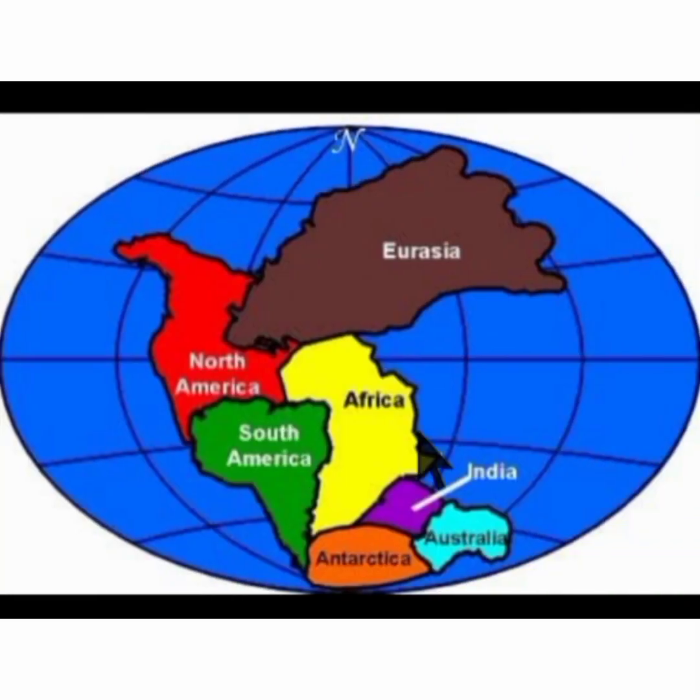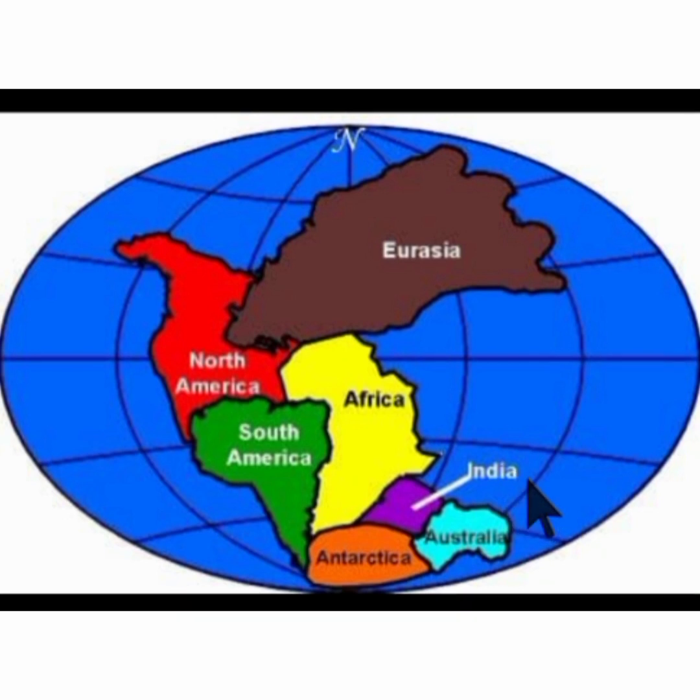And this supercontinent used to look like this. Here we were having Eurasia. The continents Europe and Asia were combinedly known as Eurasia. Here we have North America, South America, Africa, Antarctica, Australia, and this particular piece of land was called India. They gradually began to break into 7 different pieces, and they drifted to the position in which we find them in present.